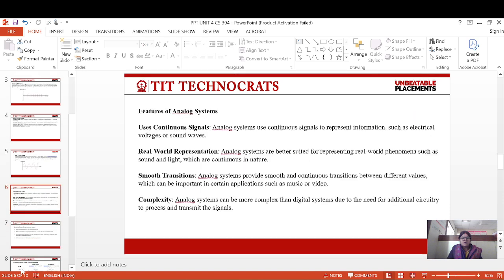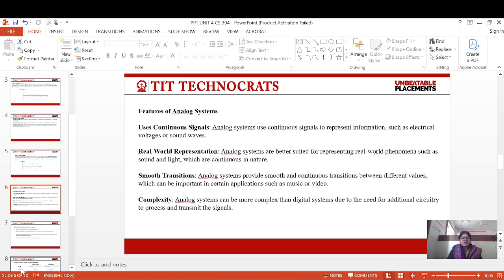Features of analog system. Use continuous signals. Analog systems use continuous signals to represent information such as electrical voltage or sound wave. Real world representation. Analog systems are better suited for representing the real world, such as sound and light, which are continuous in nature. Smooth transition. Analog systems provide smooth and continuous transitions between different values, which can be important in certain applications such as music or video.